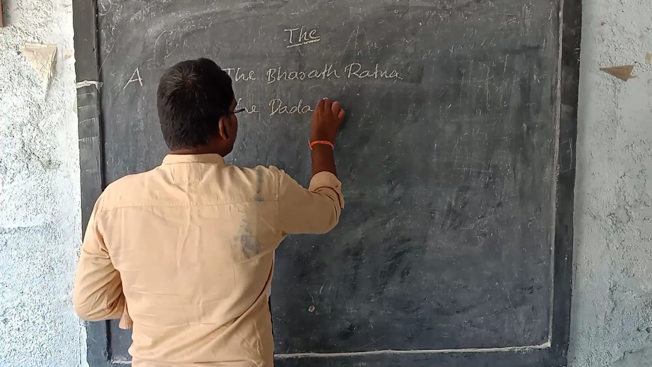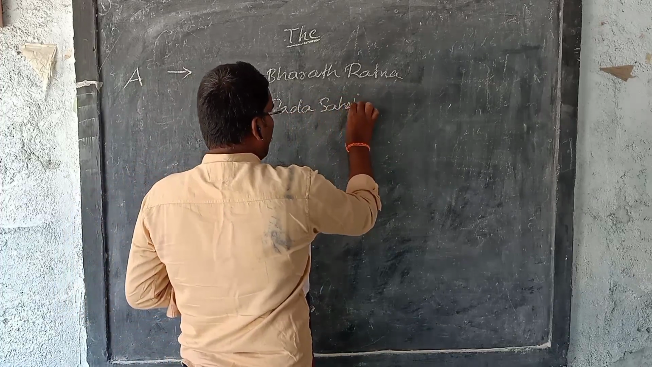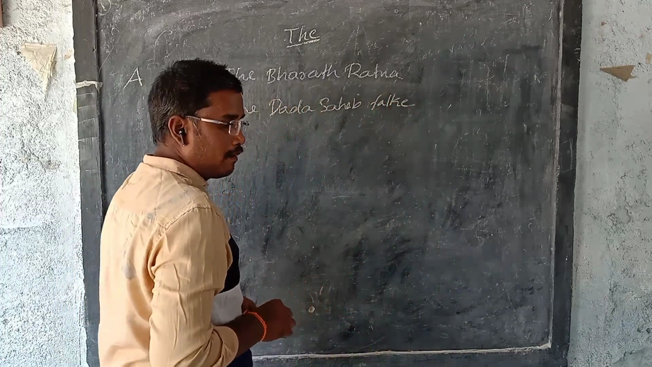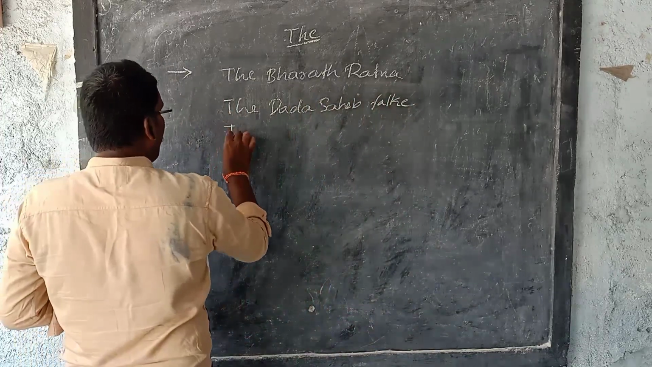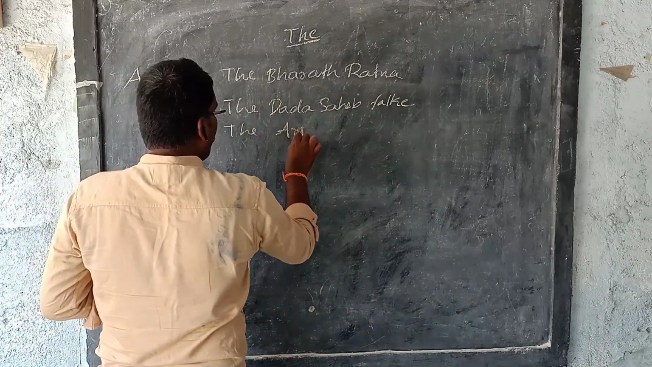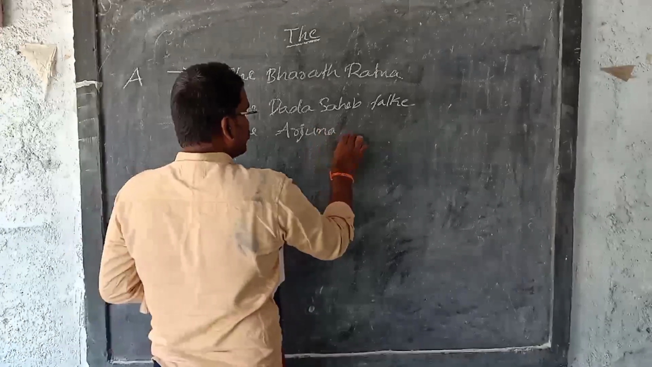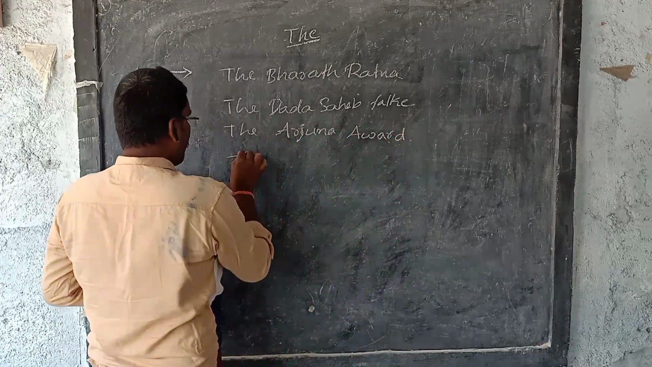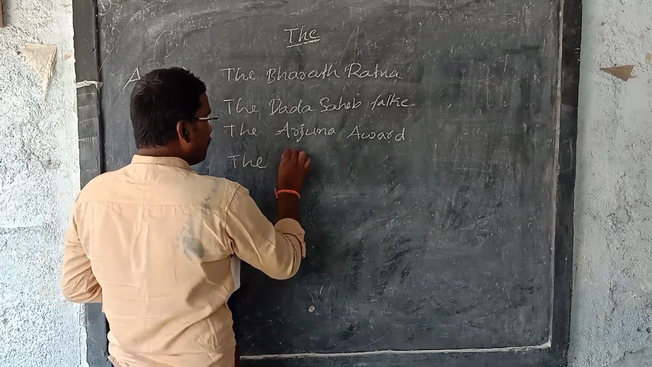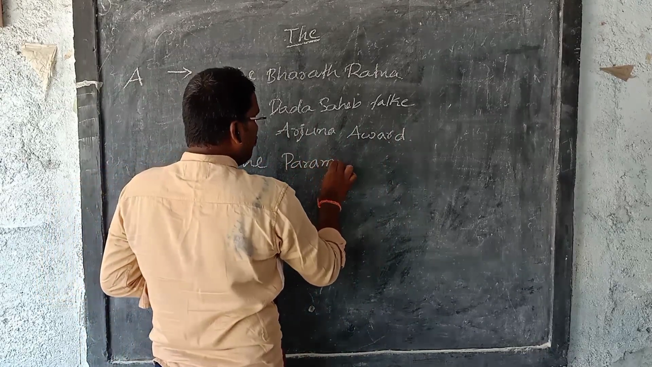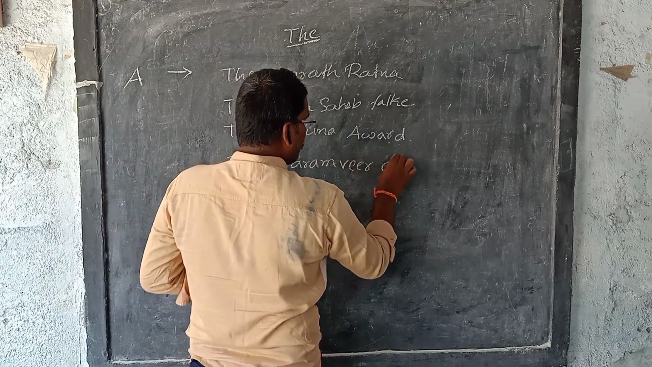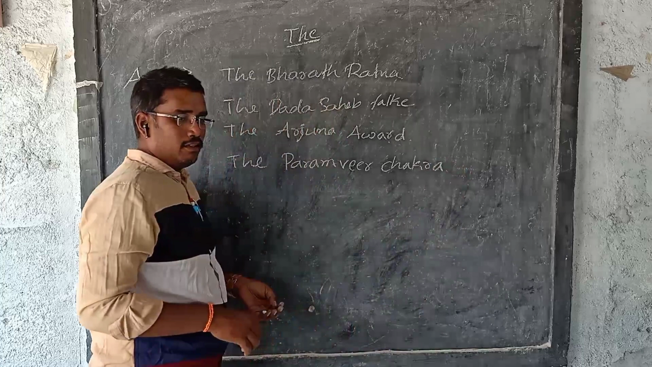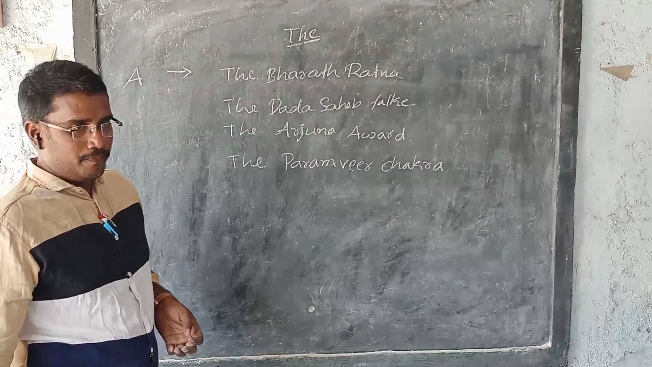Before that we have to use the article. The Arjuna Award. The Paramveer Chakra. These Chakra awards are given in the army. Okay.